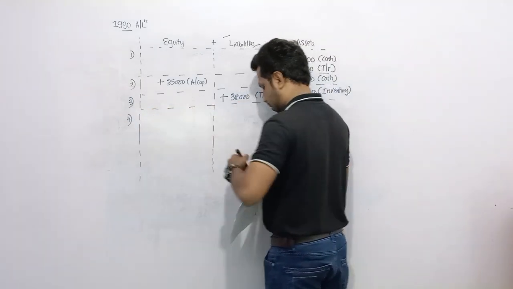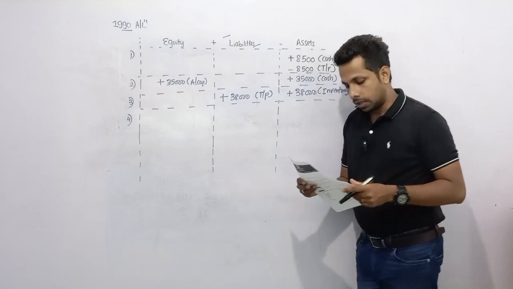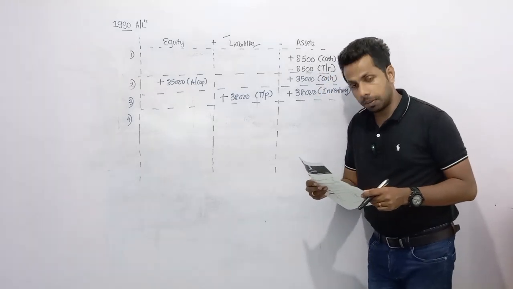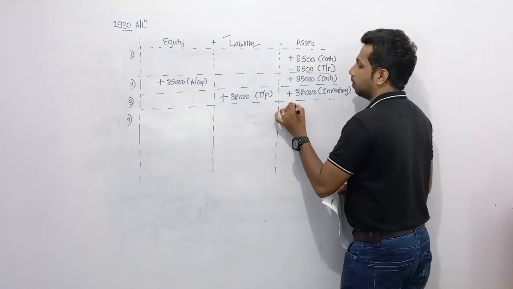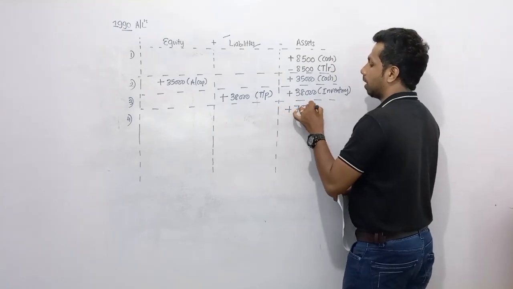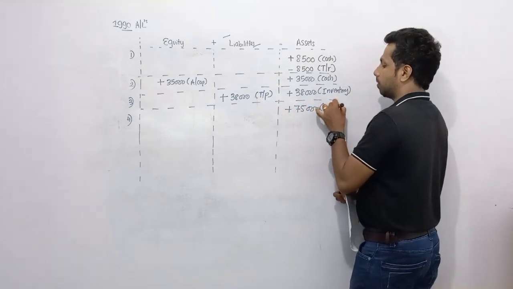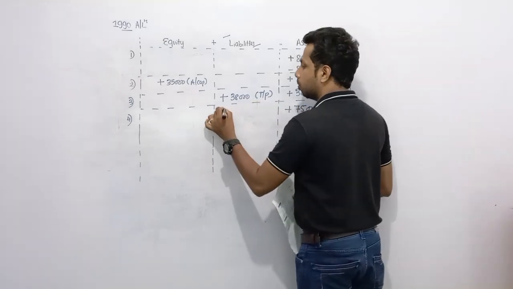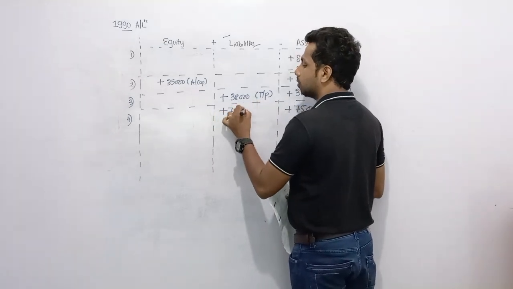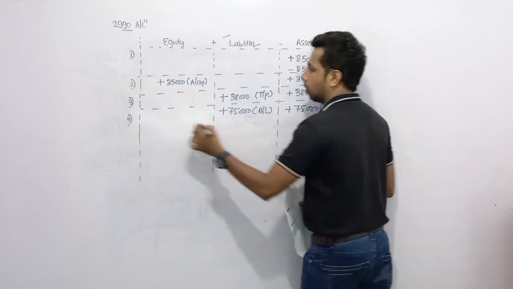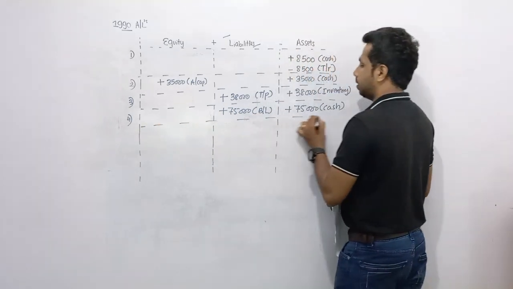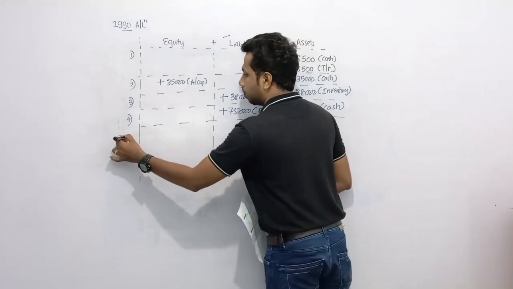Let's move to the fourth one, dear children. A loan received from the bank, 75,000. We received a loan. So normally we receive loans in the form of cash, right? So cash asset increase, loan you need to recognize as a liability. So liability also increase. What's this time? It's bank loan. Right? So easy for you.